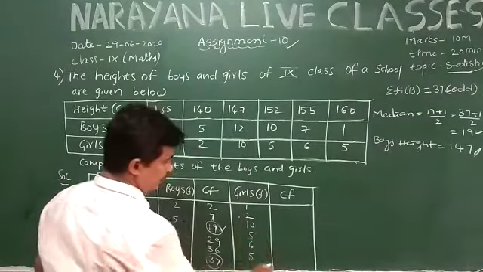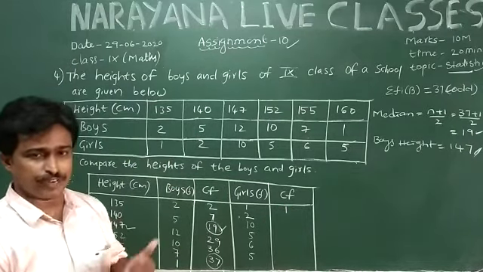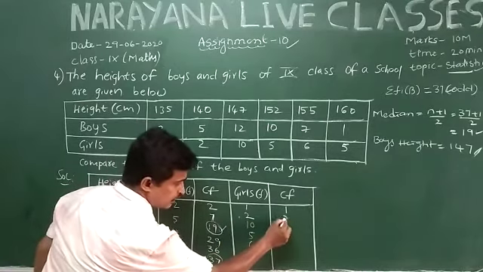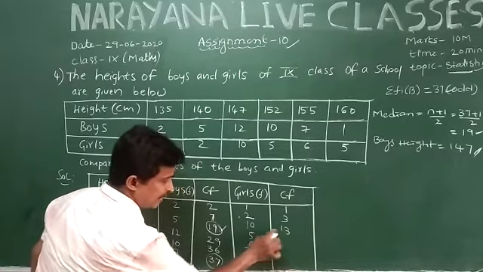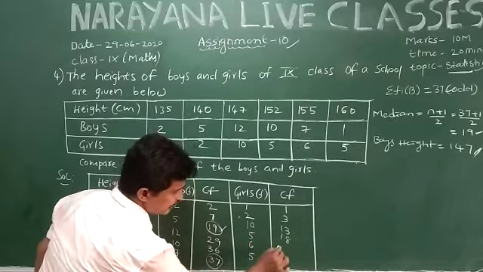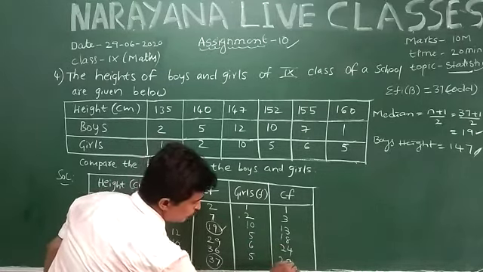First of all, write 1. Add 1 plus 2, that is equal to 3. 3 plus 10, 13. 13 plus 5, 18. 18 plus 6, that is 24. 24 plus 5, that is equal to 29.